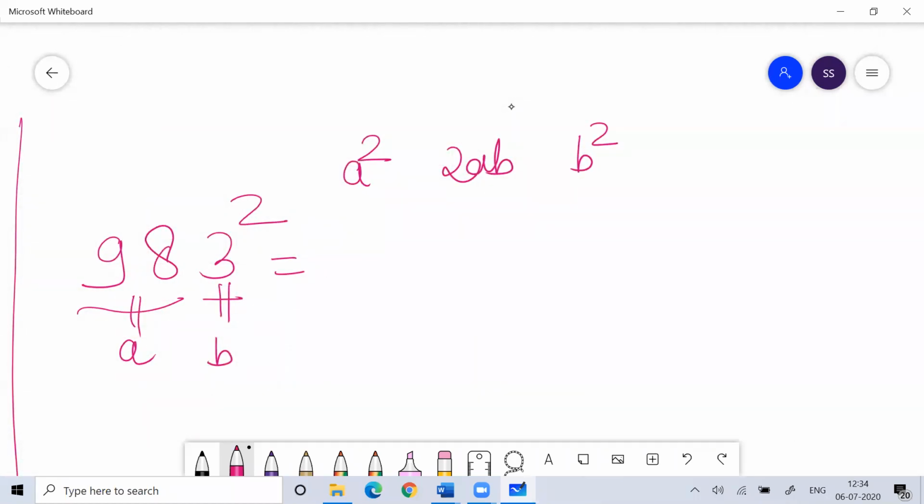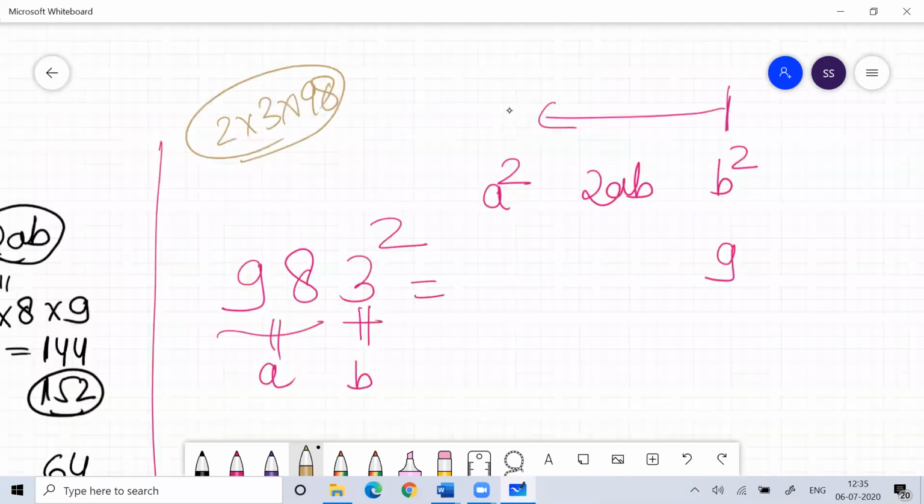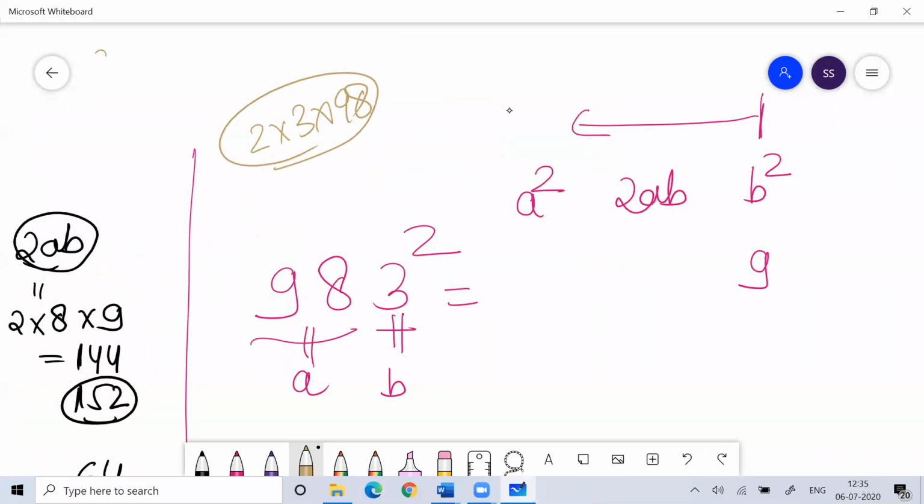A square, 2AB and B square. I'll go from this end to this end. Everyone pay attention. So 3 square is 9. Then 2 into 3 into 98. So what is 2 into 3 into 98? It means 98 sixes. How much will you get? 588.